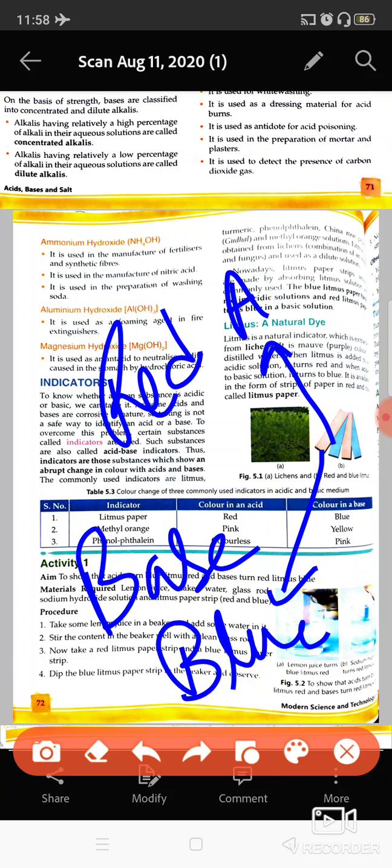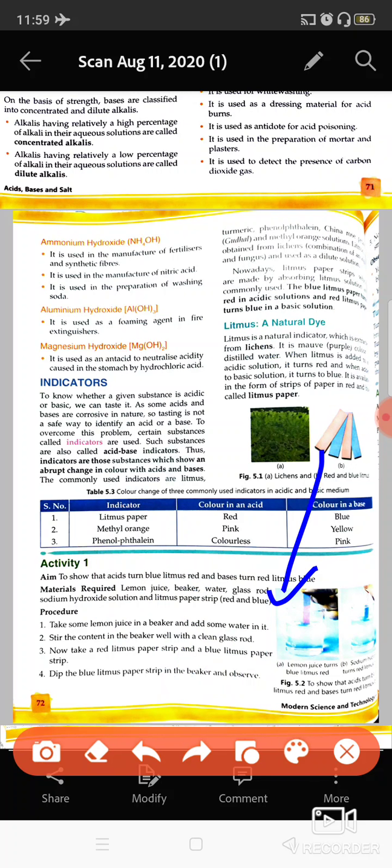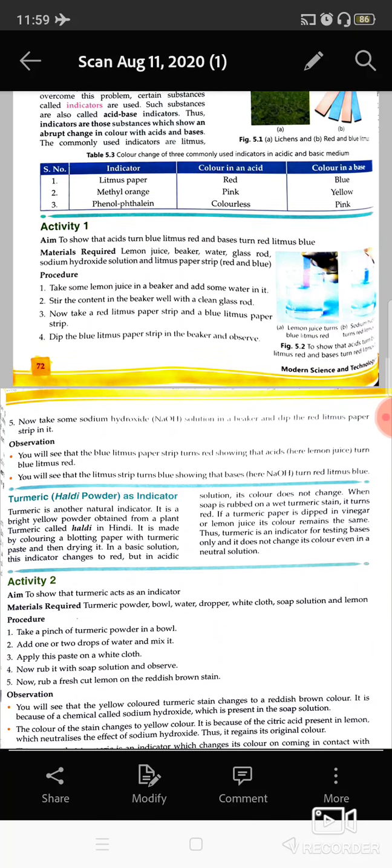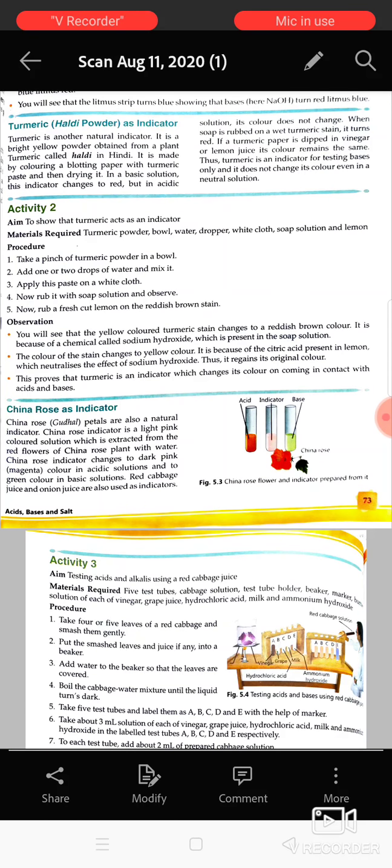Okay, so this is how we know that it is acid or base. Other than that, methyl orange is there. In the presence of acid, it changes its color to pink, and in presence of base, it changes its color to yellow. And phenolphthalein is there. In the presence of acid, it is colorless. In the presence of base, it is pink in color. See, these are some of the indicators.